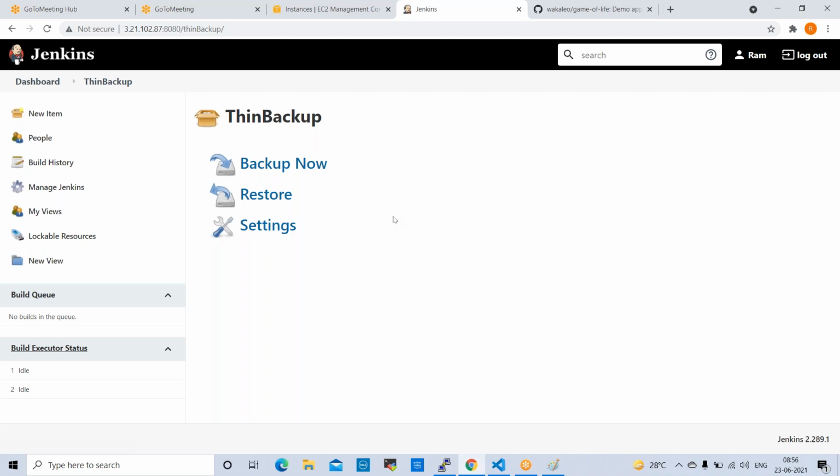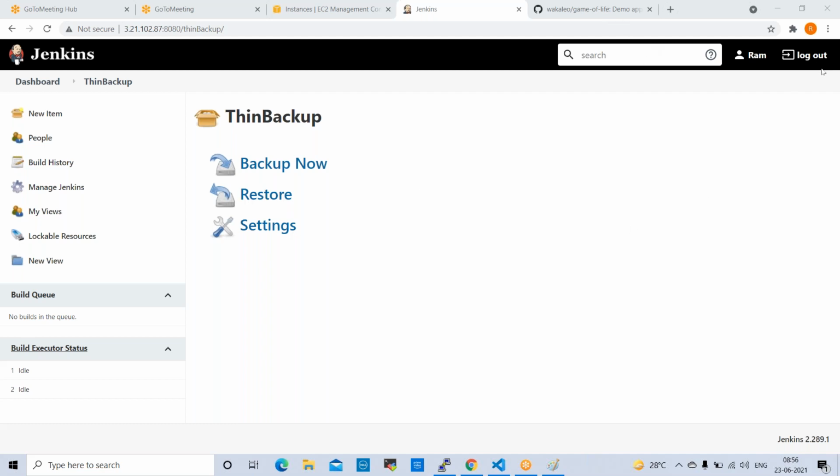Any questions here? Someone is asking a question: how to download the data from the Jenkins folder? Why do we require that? You want to download it to your local laptop? Normally we don't download, right? These are remote servers. You can deploy the data, deploy the code into application servers, right?